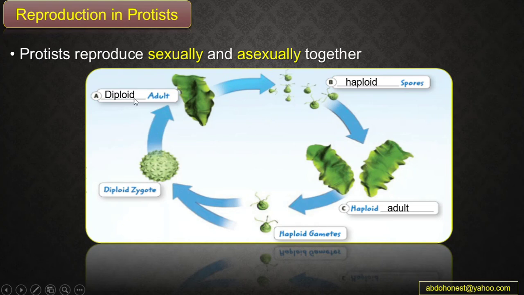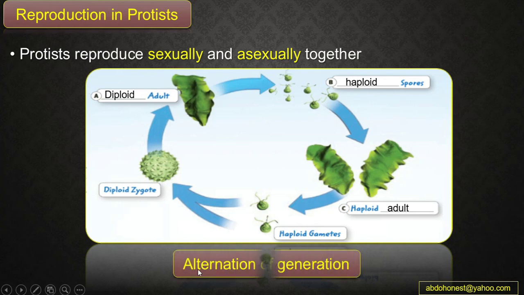Okay, guys, so the diploid adult, by meiosis, can produce haploid spores, and these haploid spores can grow into haploid adults. This haploid adult, by mitosis, can produce haploid gametes. When these gametes fuse together, they will make a diploid zygote. Okay, and in this case, guys, the protist can alternate between sexual and asexual reproduction, so we call this alternation of generation.